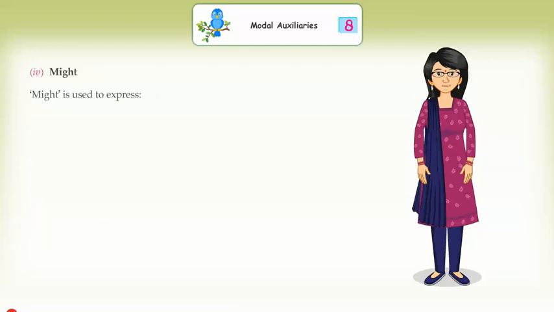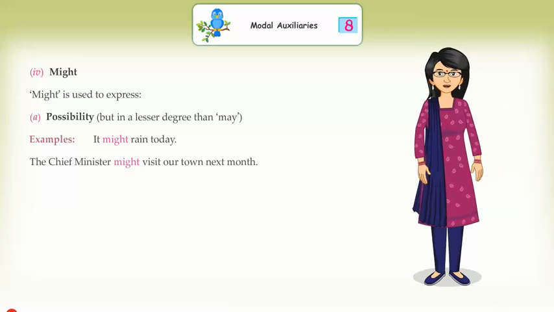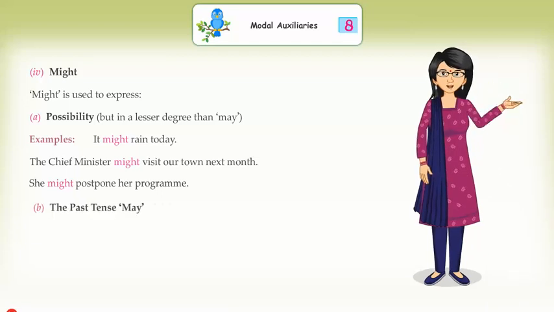Fourth, might. Might is used to express a possibility but in a lesser degree than may. Examples: it might rain today. The Chief Minister might visit our town next month. She might postpone her program. B.